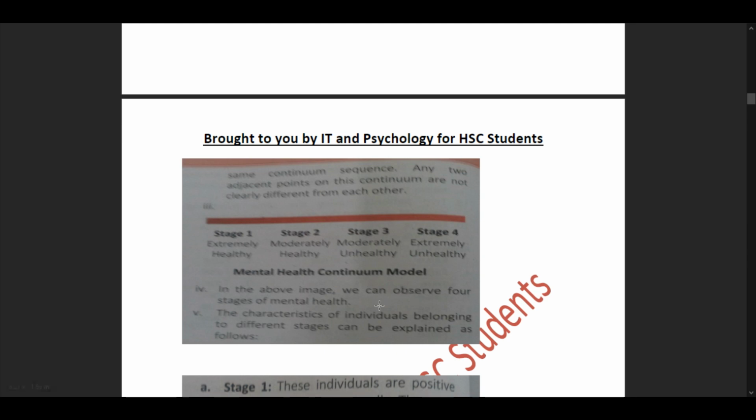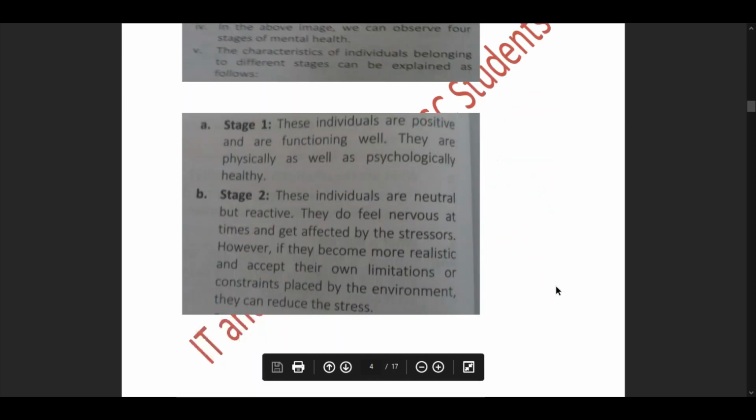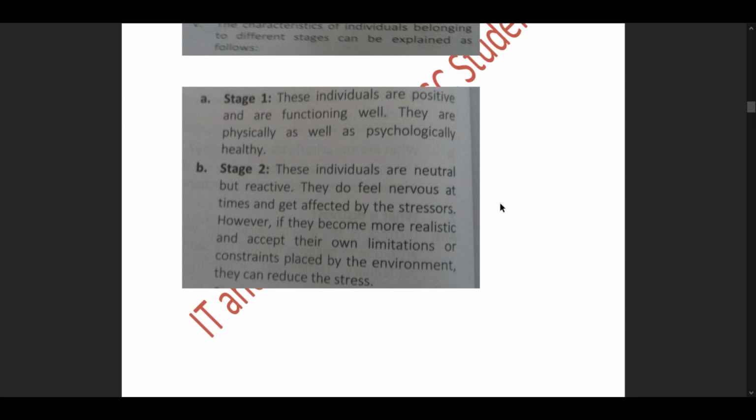In the above image, we can observe 4 stages of mental health. The characteristics of individuals belonging to different stages can be explained as follows. Now we have the understanding of the 4 stages, so I'll read out all of these stages slowly. These individuals are positive and are functioning well. They are psychologically and physically healthy.